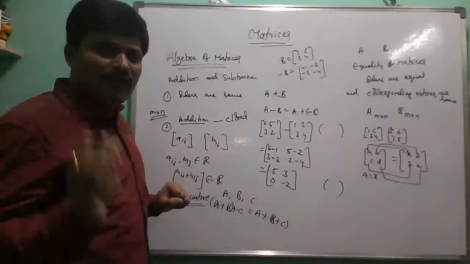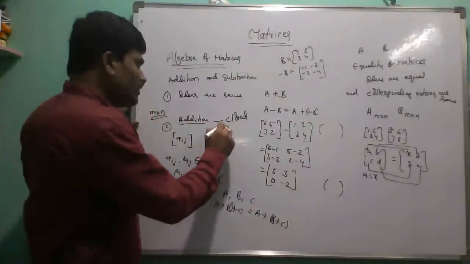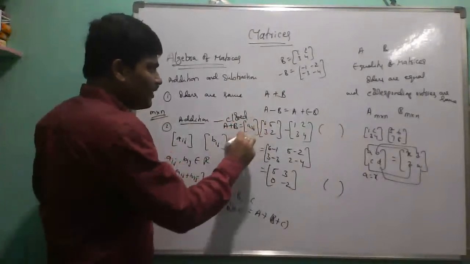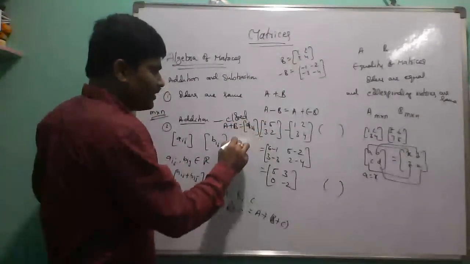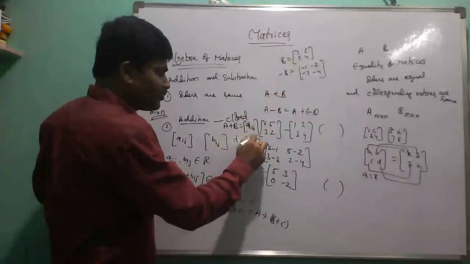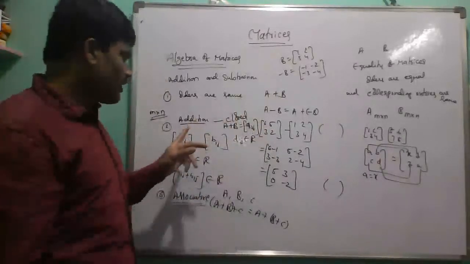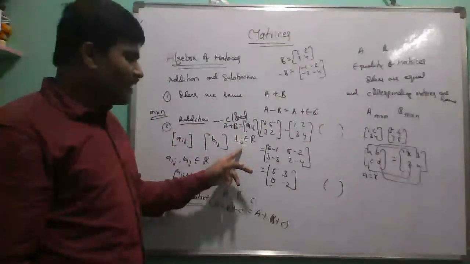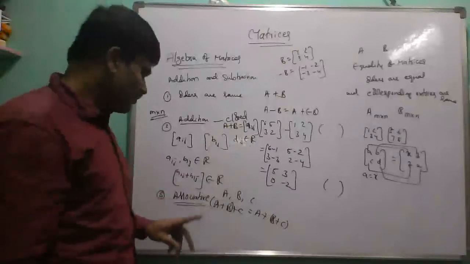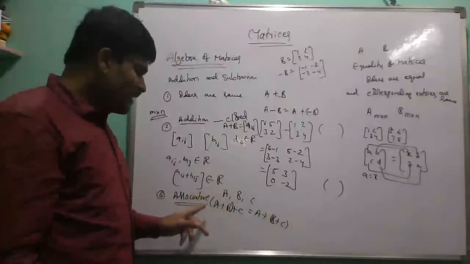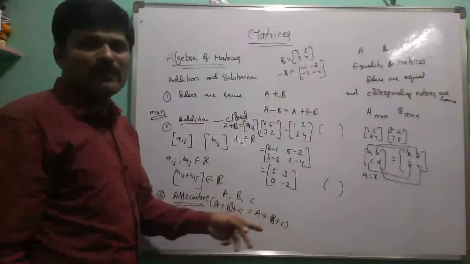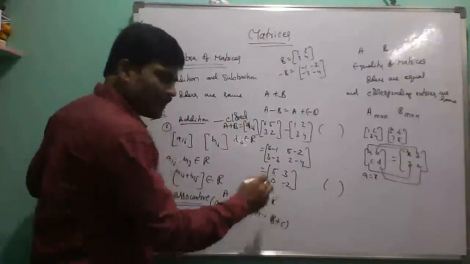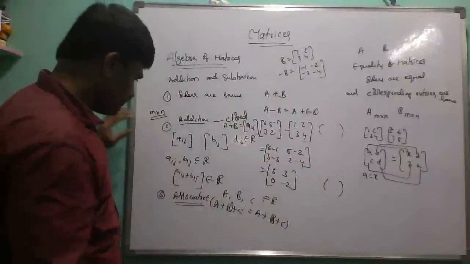With respect to addition, A plus B also equals some matrix with entries, say Dij. Here Aij, Bij belong to the set, and the resultant element Dij also belongs to the same set. In this associative property, (A plus B) plus C equals A plus (B plus C). The elements can be taken as real numbers or complex numbers, any of them.